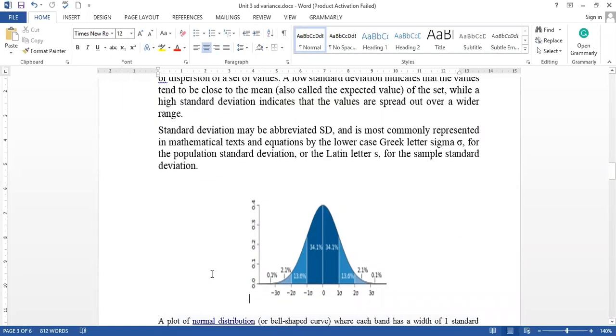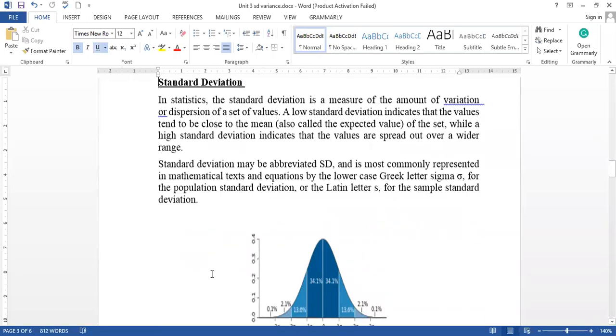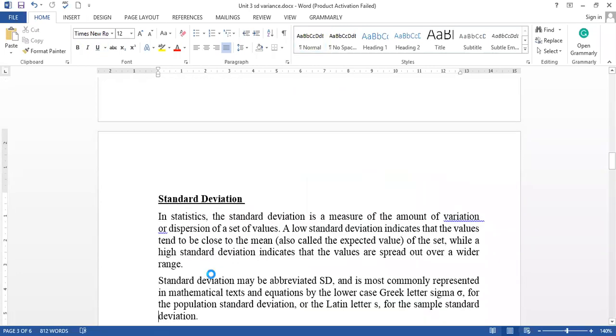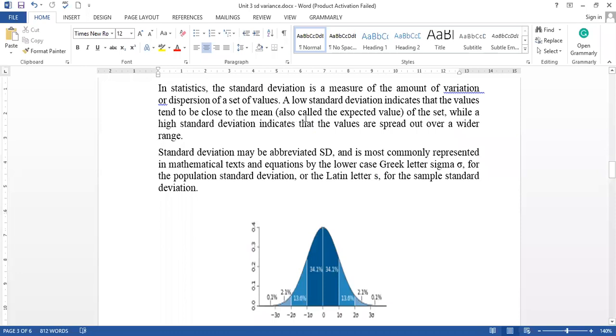Now the standard deviation. In statistics, the standard deviation is the measure of the amount of variation or the dispersion of a set of values.